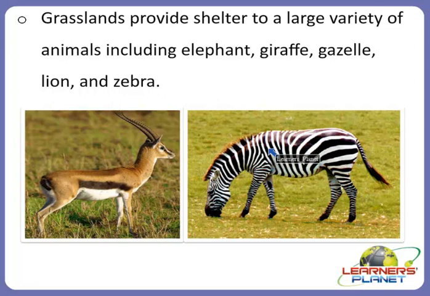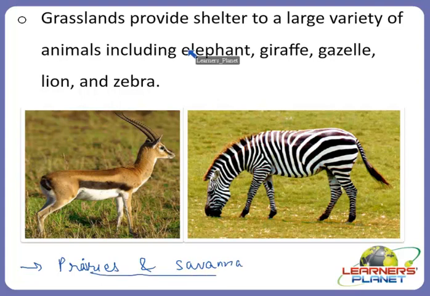So grasslands are also known as prairies or savannas. What are they called? Prairies or savanna. Means these are the areas where the vegetation is dominated by grasses and other herbaceous, meaning non-woody plants. They do not have bark or stem like other tall trees or plants or shrubs.